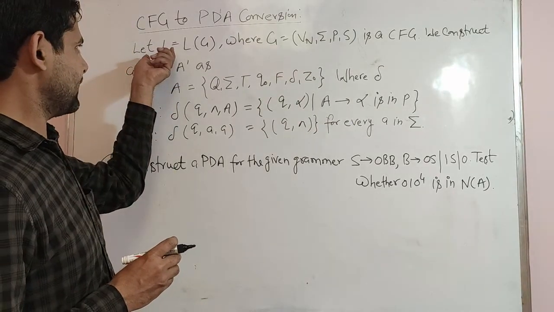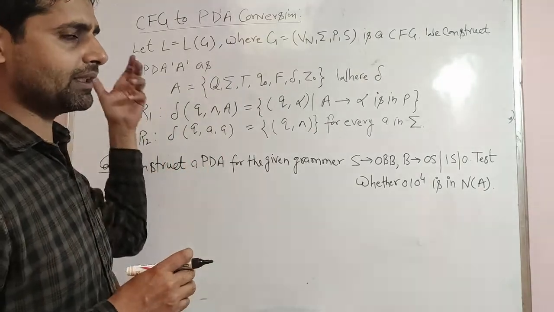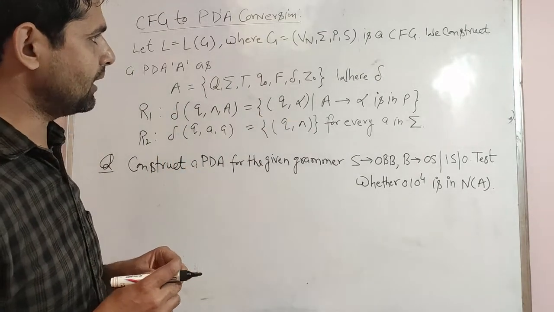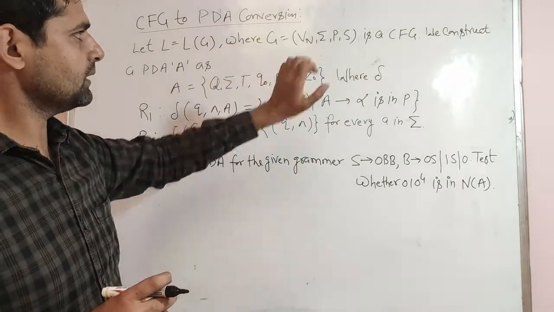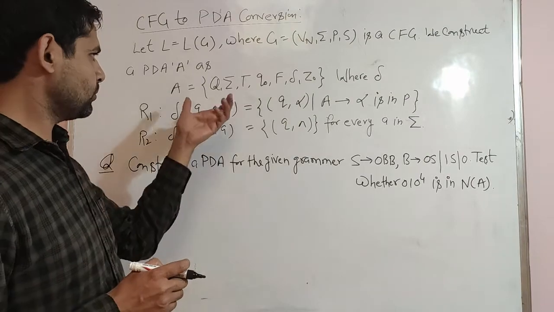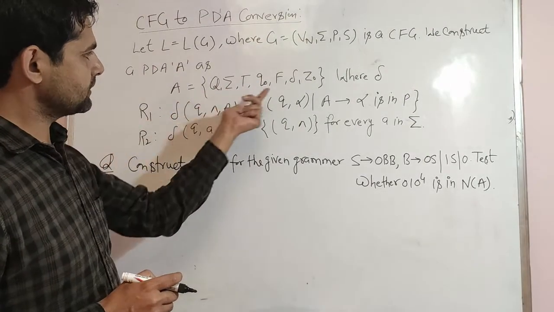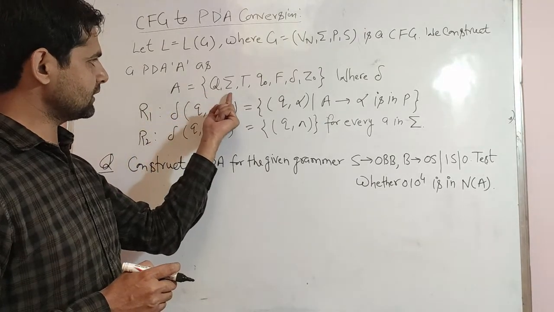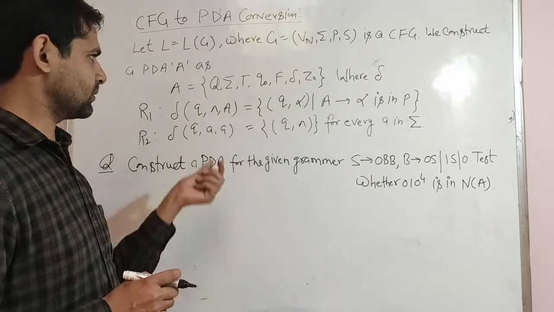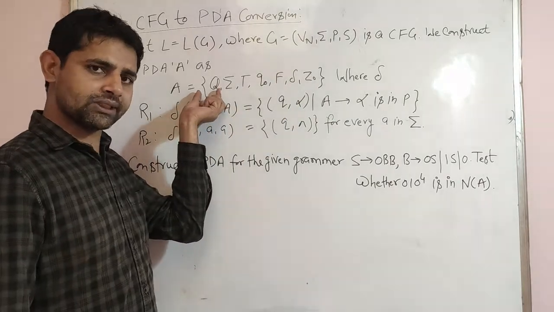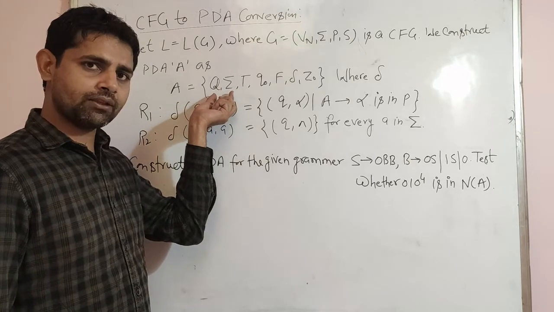Initially we have a language. For that language we generate some grammar, and that language is equivalent to that grammar. Then we construct a push-down automata by using that grammar. As you already know, a push-down automata consists of 7 tuples: Q, sigma, tau, Q naught, F, delta, and Z naught, where capital Q is the finite set of states, sigma is the set of input symbols,